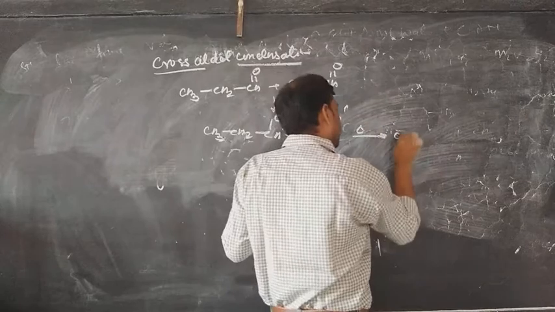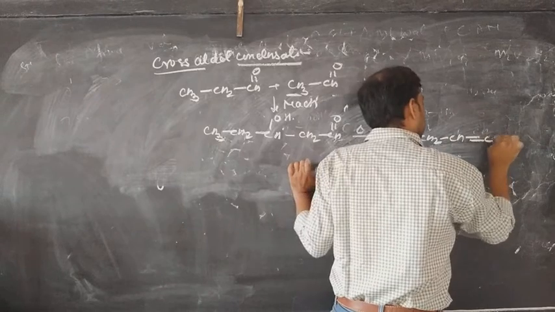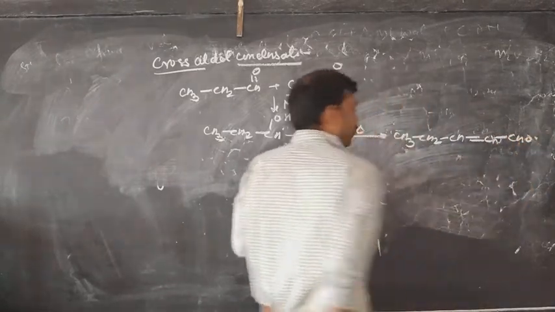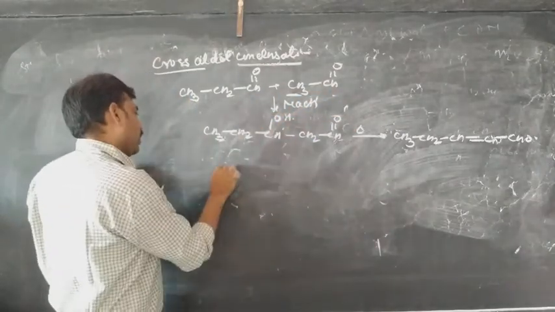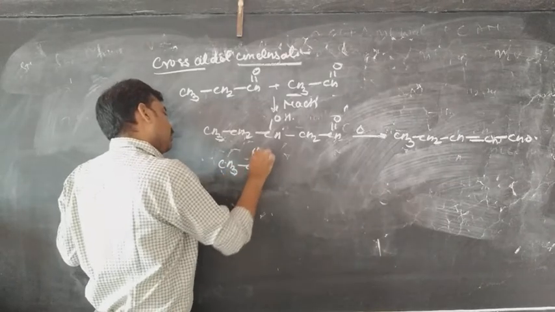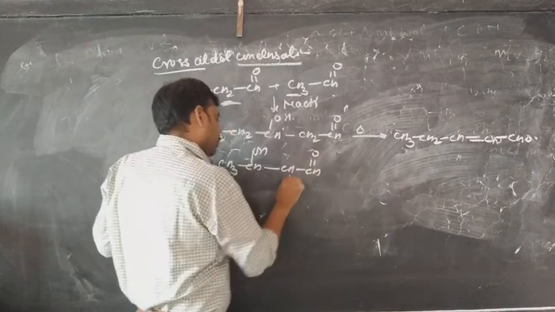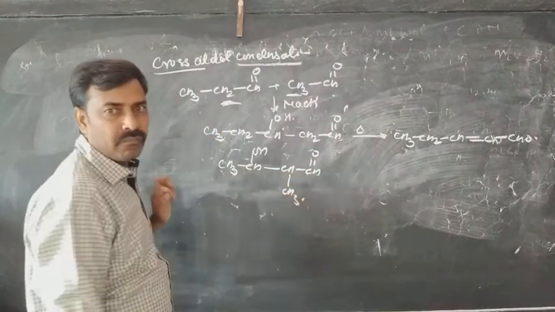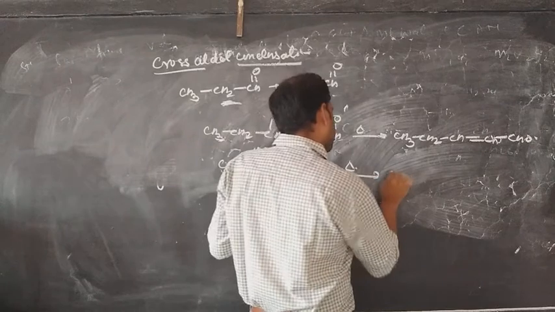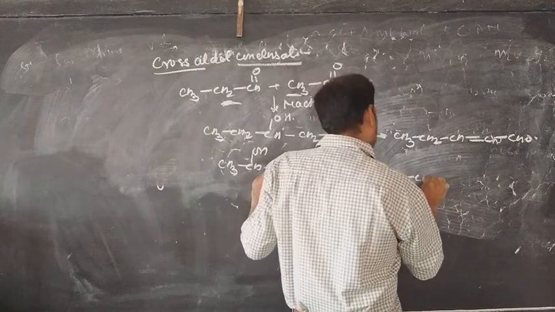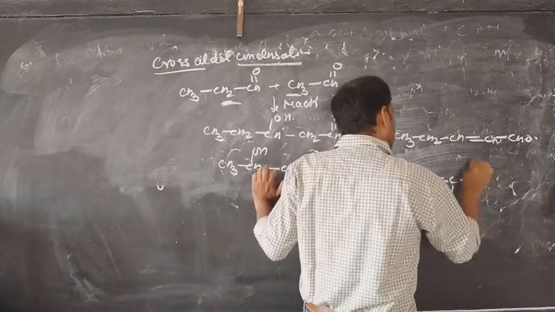After heating, you will get CH3, CH2, CH double bond C, H, CH. Similarly, when the second one reacts with the first one, this is the condition: CH3, CHOH, it will approach from this carbon, that is the CH, CHO and CH. And on heating, what happens? On heating, it will turn in the form of CH3, CH double bond C, CH3 and CHO.